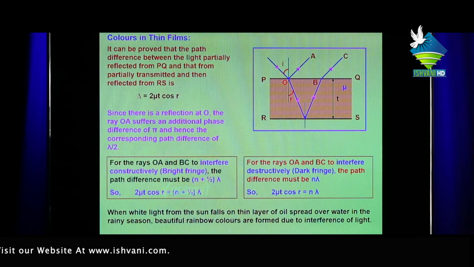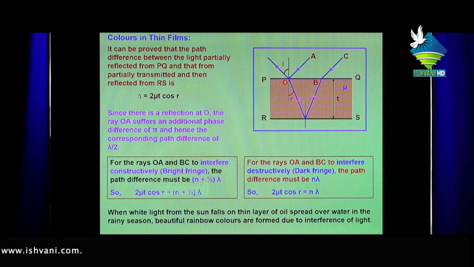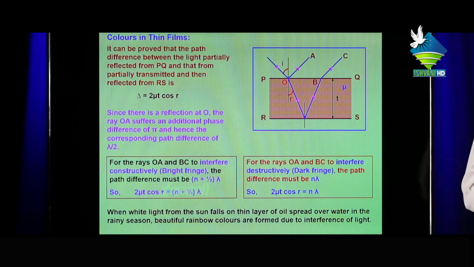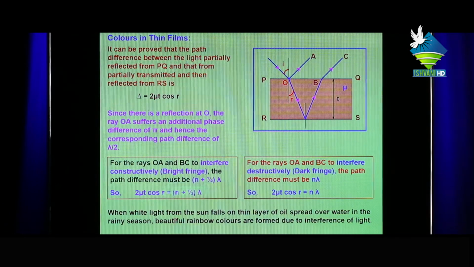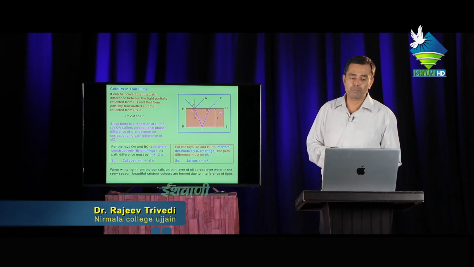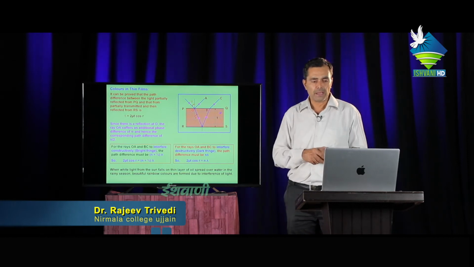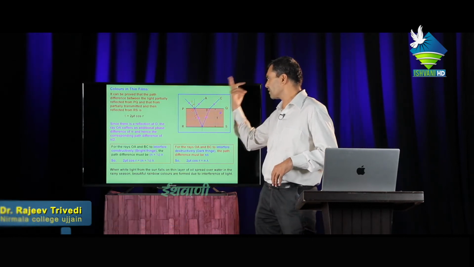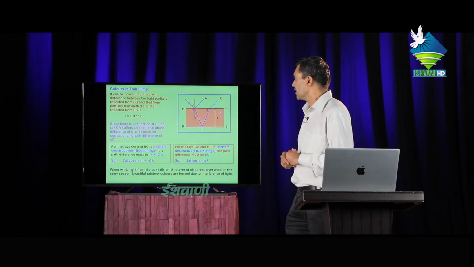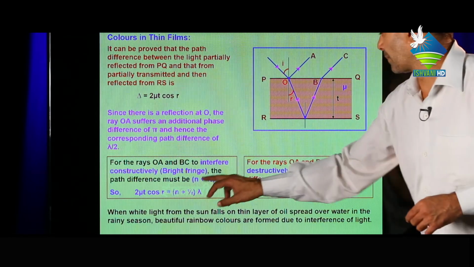Since there is reflection at point O, the ray OA suffers an additional phase difference of pi, means 180, and hence the corresponding path difference lambda upon 2. Means if the phase difference is 180, then the path difference will be lambda upon 2. The rays OA and BC, these are the reflected rays, are moving in the same direction, remain parallel to each other, and interfere constructively. The path difference must be (n plus 1 upon 2) lambda.